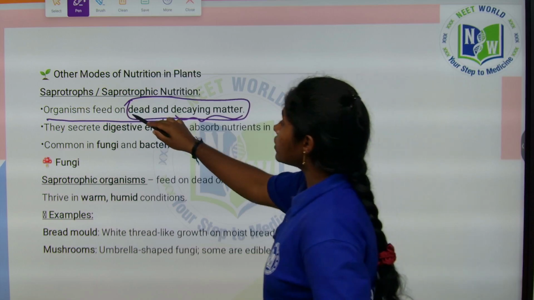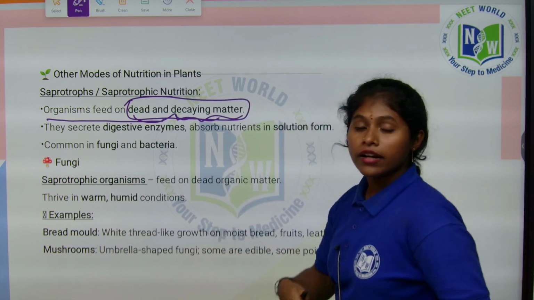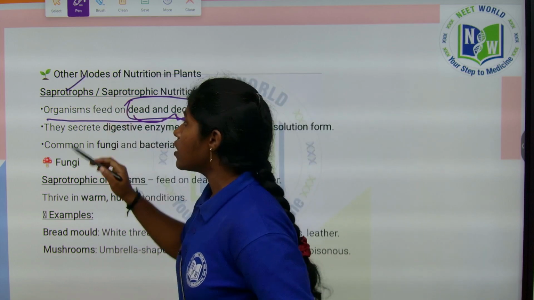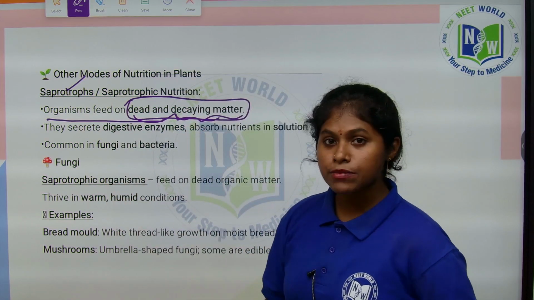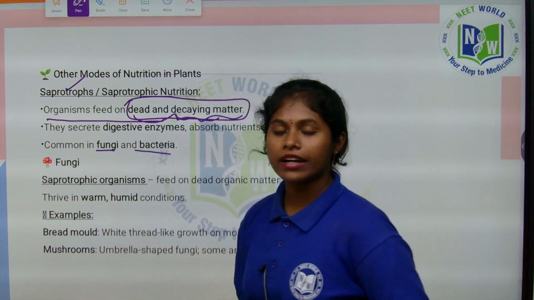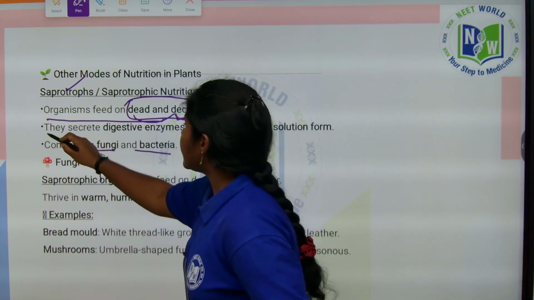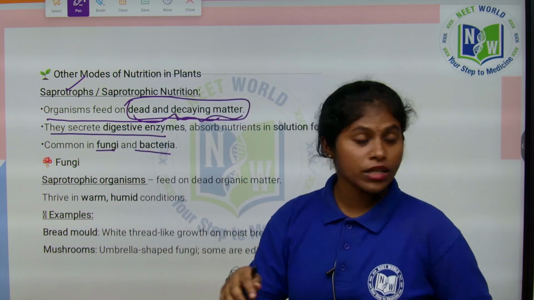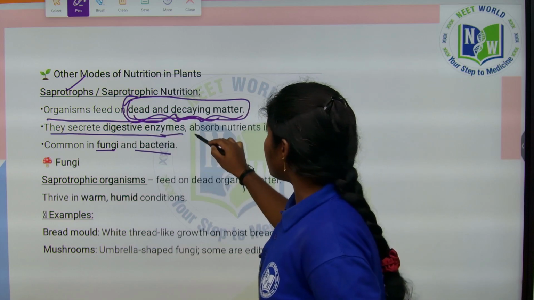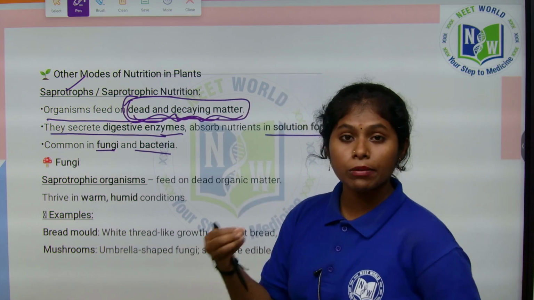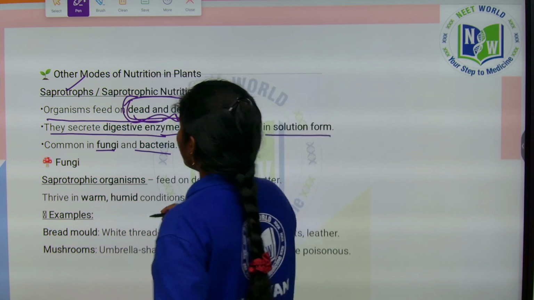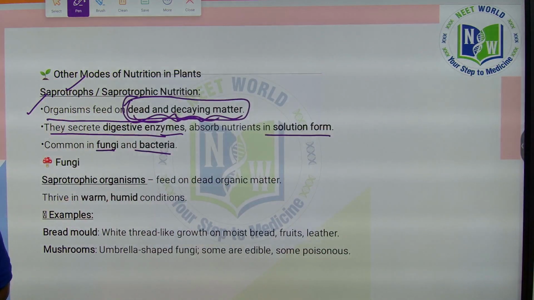The organisms which derive nutrients from dead and decaying matter are called saprotrophs. What are saprotrophs? The organisms exhibiting saprotrophic nutrition are fungi and bacteria. They secrete digestive enzymes on the dead plants and animals and convert the matter into a soluble form, and by that they absorb the nutrients, right? So this is how saprotrophic nutrition is done.